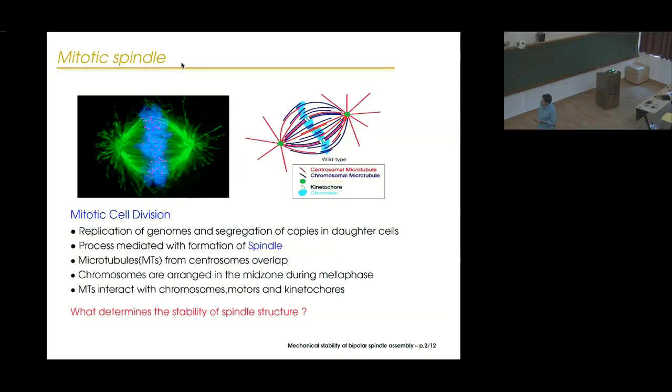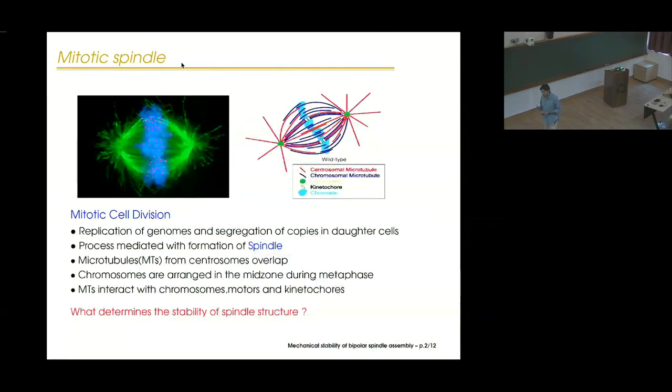So this is the fluorescently labeled image of a spindle. What you see here in green are the fluorescently labeled microtubules. So what you see is that you have these two centrosomes and these microtubule structures, they overlap. And the chromosomes are aligned during the formation of spindles in this midzone between these two centrosomes.